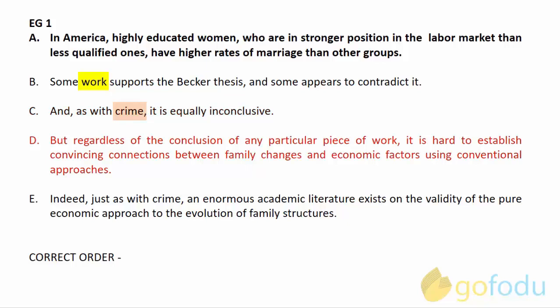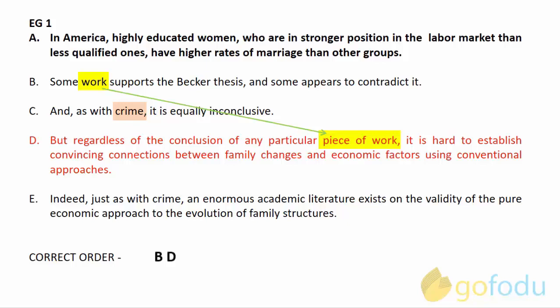Let's read option D. But regardless of the conclusion of any particular piece of work, it is hard to establish convincing connections between family changes and economic factors using conventional approaches. This is again talking about some piece of work which has not been introduced yet. So this also cannot be the second sentence. However, this work was mentioned in option B. It means BD will come together. And since D is saying that regardless of the conclusion of any work, it means it will come after B.